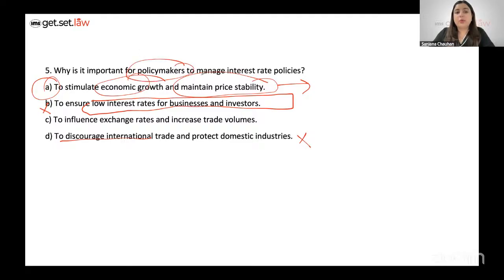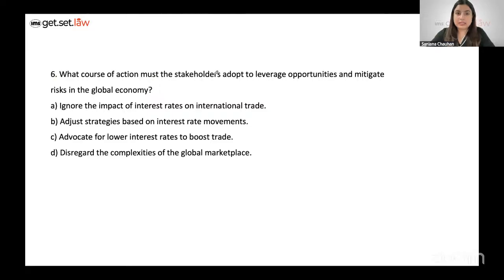We are talking about policymakers. Policymakers essentially want to establish stability in prices and just sustain economic growth or further it, right? So for question number 5, the correct option choice will be option A. Let's take a look at the last question for this passage. Now, what course of action must the stakeholders adopt? I will not call this an application based question because it's actually given in the passage, right? I think the second last paragraph talks about it.